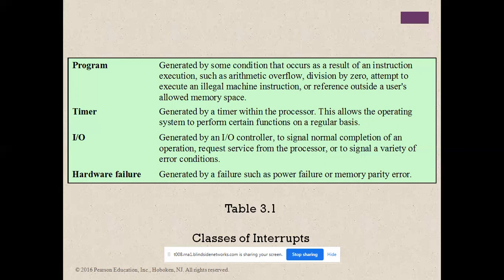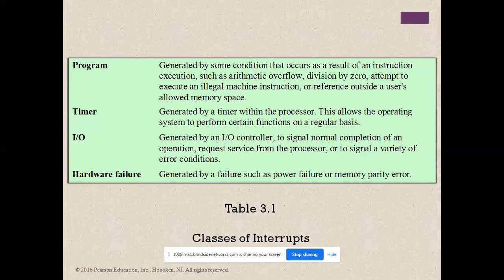Arithmetic overflow, division by zero, attempt to execute an illegal machine instruction, reference outside the user allowed memory space. These are all different exception conditions for the microprocessor, abnormal conditions. For those conditions, the microprocessor generates interrupts.